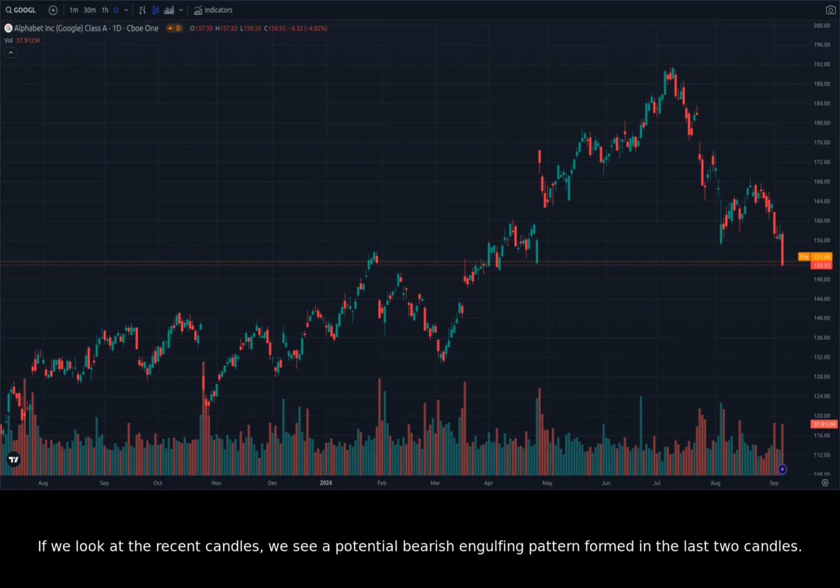If we look at the recent candles, we see a potential bearish engulfing pattern formed in the last two candles. The bearish engulfing pattern signals that the sellers have overcome the buyers, pushing the price down. This pattern suggests that the downtrend might continue in the short term.